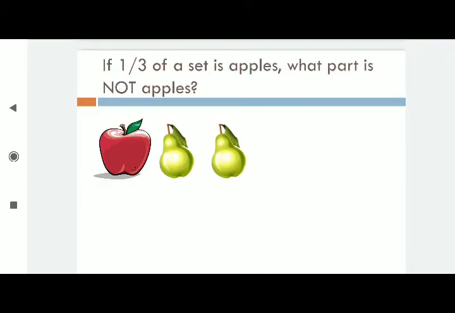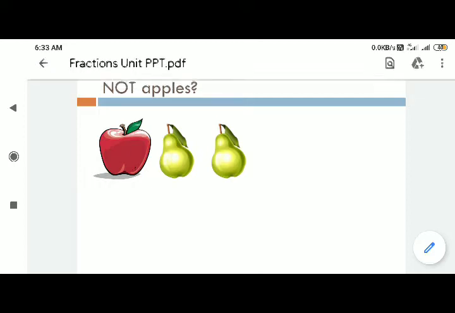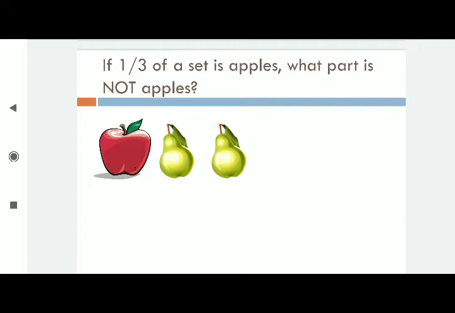Now you can ask, sorry, as you said that all are equal parts, so all are equal shapes. But here I am taking a group of 3 elements, like apples and pears. So 1 by 3. What part is not apples? Not apples means how many are there? Totally 2 are not apples. So 2 by 3 is the answer.